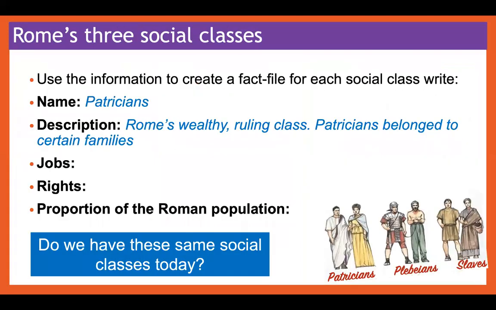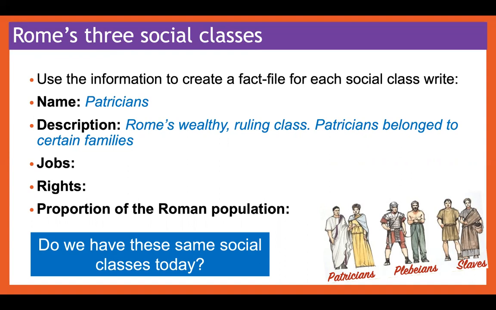So you have the three social classes. So what you're going to do is use the information that we had on the previous slide to create a fact file for each social class. So you're going to write the name. So you would write patricians. Then you're going to describe them using the information that you saw before. So they were Rome's wealthy ruling class. The patricians belonged to certain families, and we know that you couldn't marry outside of the patrician. So patricians had to marry patricians. Okay. What were their jobs? So we know that they led the army. What were their rights? What was the proportion of the Roman population? We know there were fewer patricians than there were plebeians or slaves.